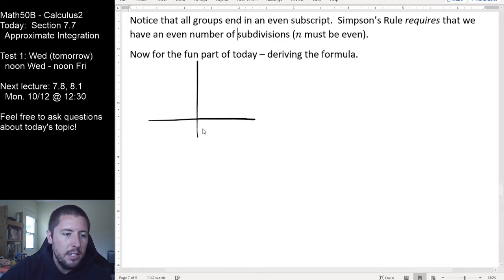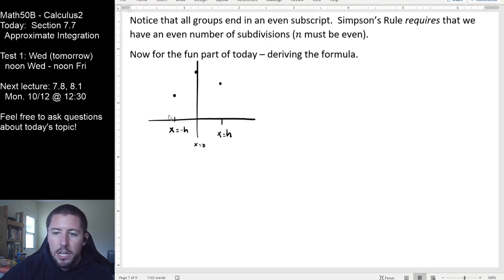So I'm going to draw a left-right symmetric graph right here. And I'm going to imagine for myself maybe that here's our three heights on our graph of interest, right? This right here is at x equals 0. I'm going to go ahead and call this location right here x equals h. So h is sort of like our delta x here. And therefore, this is going to be located at -h.